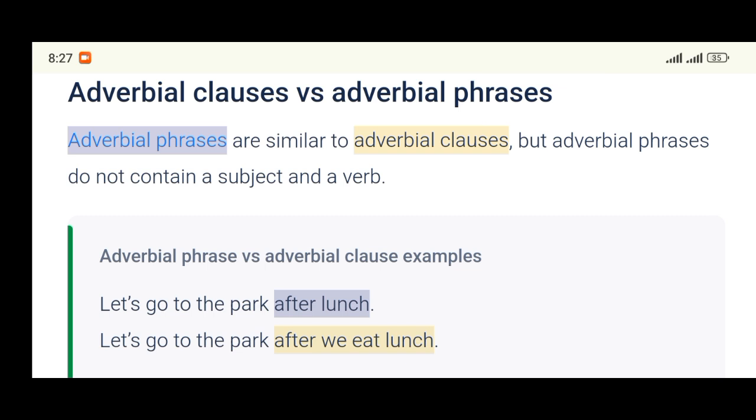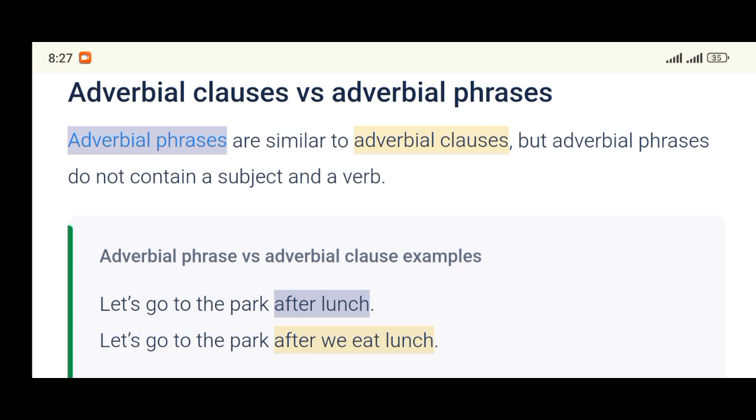All right, if you check very well now, the difference between adverbial clause and adverbial phrase. Okay, so they said adverbial phrases are similar to adverbial clauses, but adverbial phrases do not contain a subject and a verb. That is what I always tell us whenever we learn. So if you check this one, adverbial phrase versus adverbial clause in examples. Let's go to the park after lunch. After lunch is underlined here.